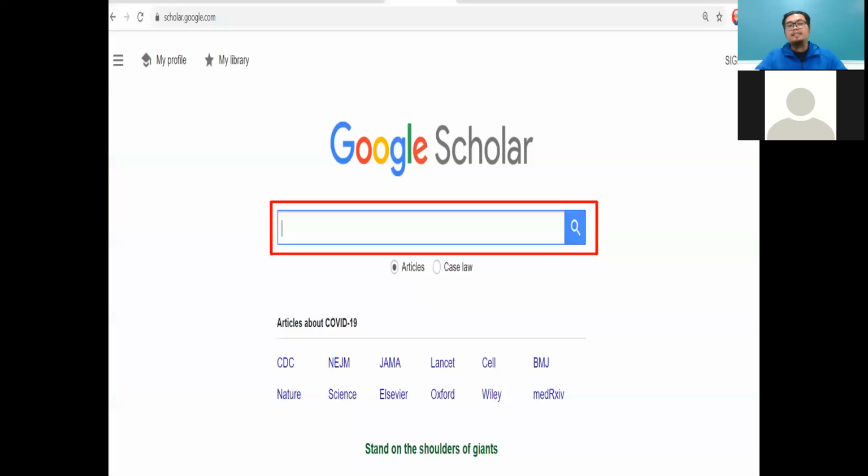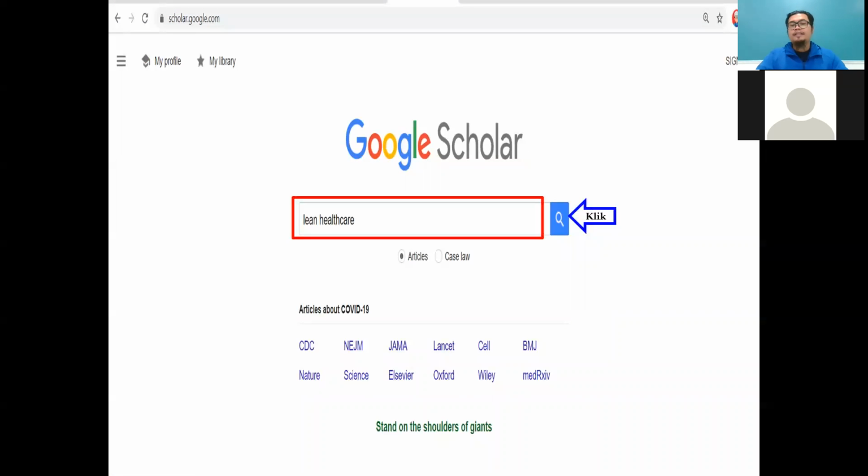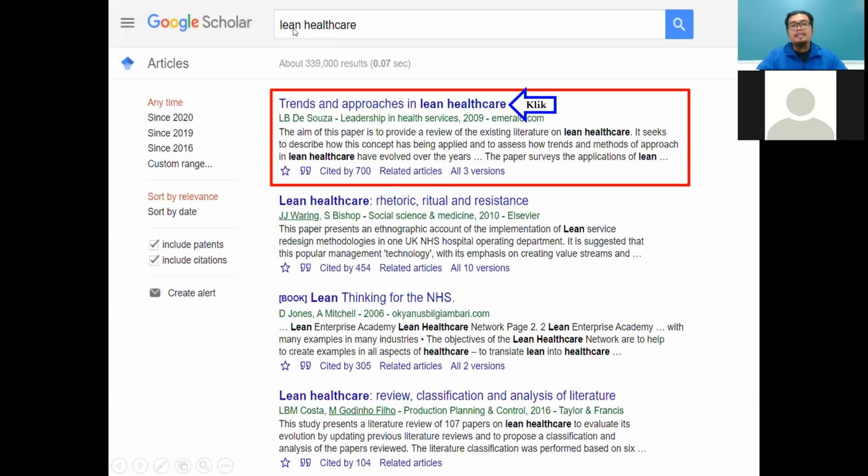For Google Scholar search, you just write here, and if you have the title, let's say I have one article title, I just copy paste here and then click enter. So for example, in this case, I just write lean healthcare. But sometimes you can copy paste your specific article. In this lean healthcare, I am interested in this topic, trends and approach in lean healthcare. I just click here to get the full text.